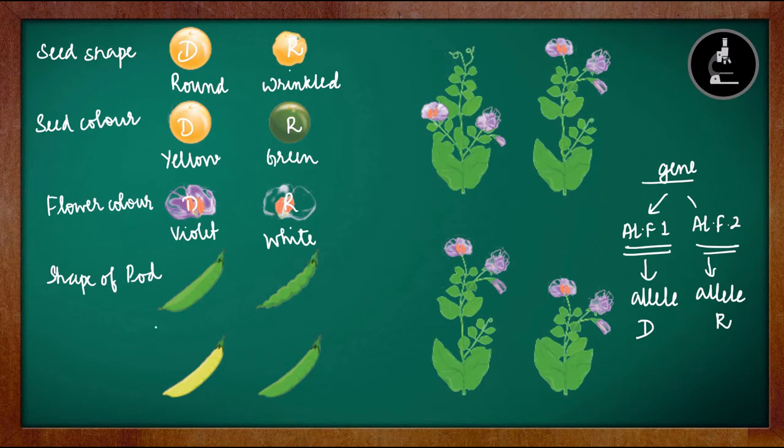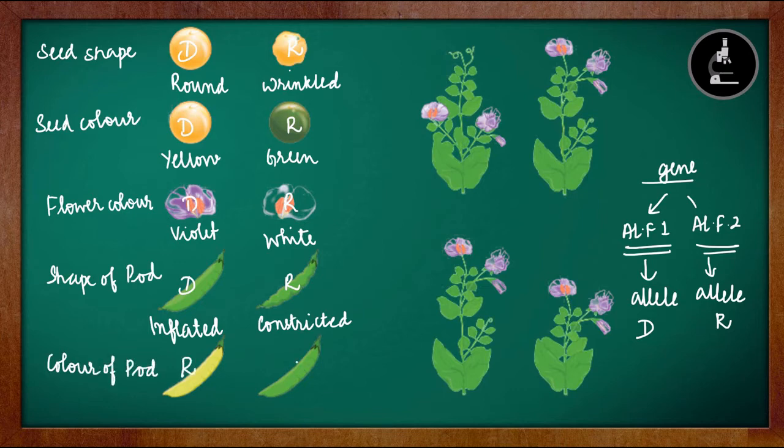Next one is the shape of the pod, or pod shape. In pod shape, one is inflated, which is dominant, and one is constricted, which is recessive. So in pod shape also we have 2 alternative forms. It can either be inflated, which is the dominant character, or it can also be constricted, which is the recessive character. Next one is the color of the pod, or pod color.